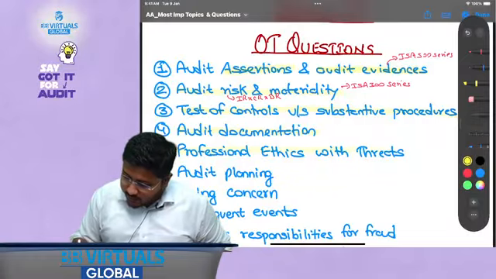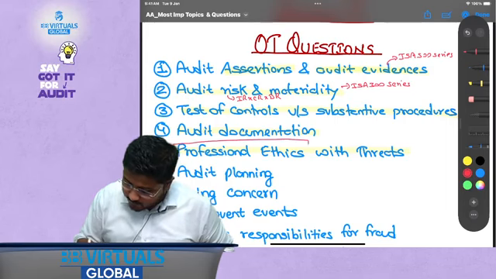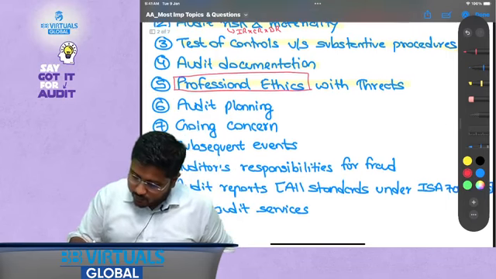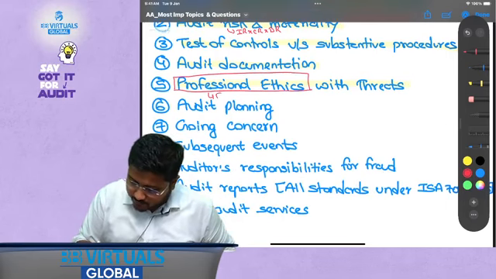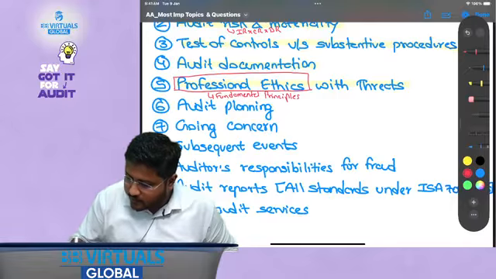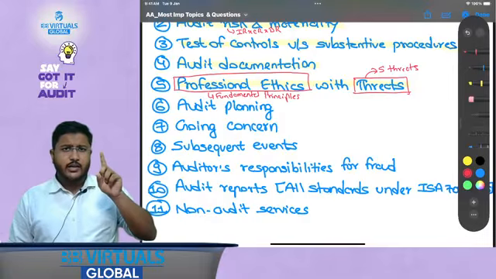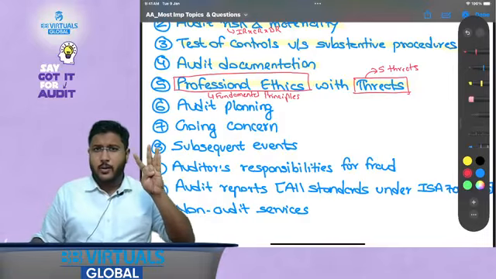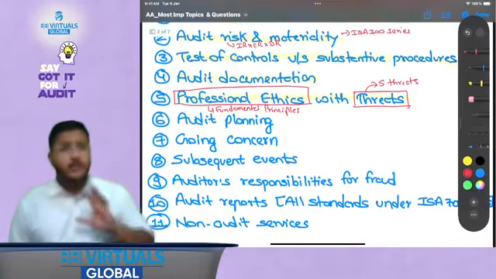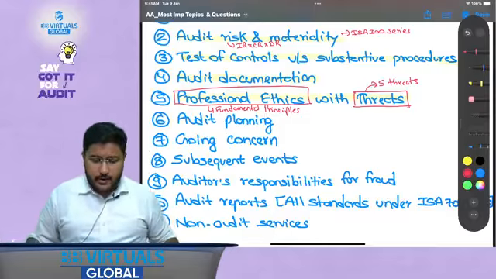Then professional ethics with threats. See my friends, whenever I say professional ethics, I am talking about fundamental principles. But when I say threats, it means what? I am talking about those five threats. What are the fundamental principles? You remember: integrity, objectivity, confidentiality, professional competence and due care, and professional behavior. Similarly, threats: self-interest threat, self-review threat, familiarity threat, advocacy threat and intimidation threat, right?